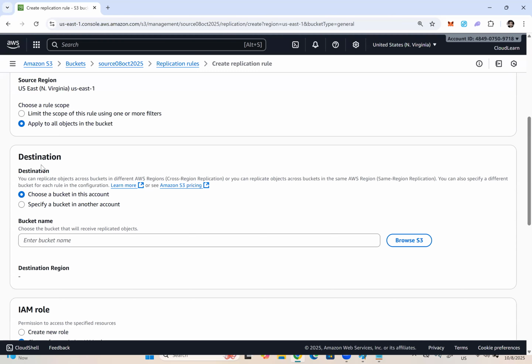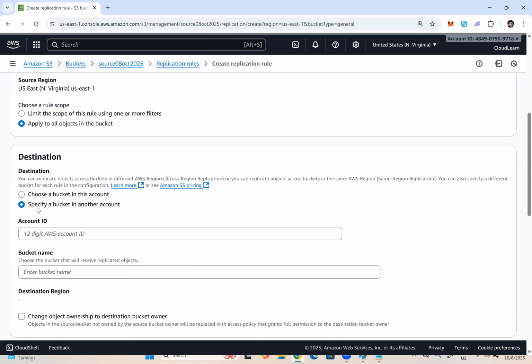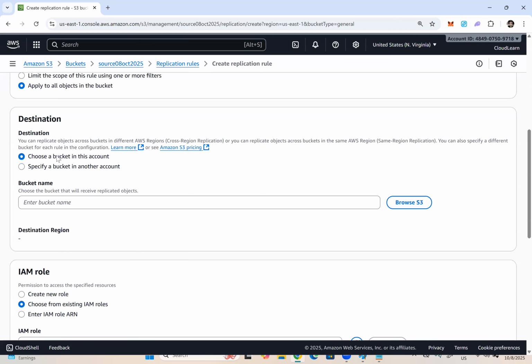And the destination bucket can be in the same AWS account or in two different AWS accounts also, which means I can replicate the data to the S3 bucket which is in your AWS account. That is also possible. Okay, right. So choose a bucket in this account, or you can say a different account. So I need to enter your 12-digit AWS account ID. I need to provide a bucket name which is available in your AWS account. But here, the destination bucket is in the same AWS account.